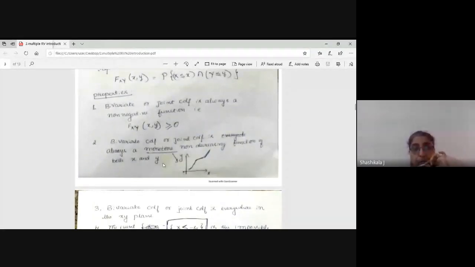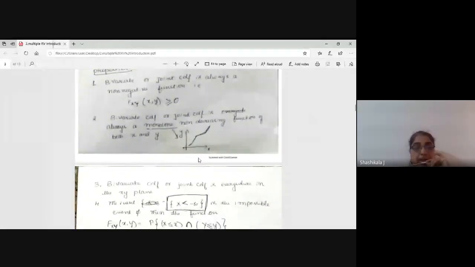Monotone non-decreasing means it is an increasing function. If x is increasing, y is also increasing, and if x is constant, y also becomes constant. That is monotone, a non-decreasing function of both x and y.